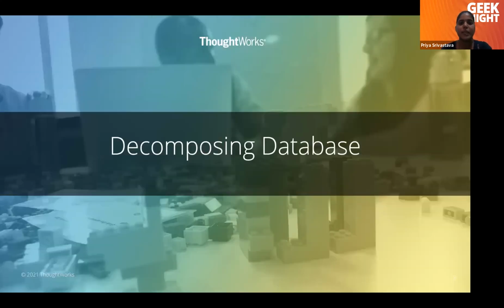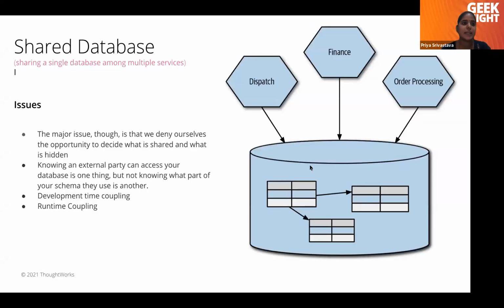Next is decomposing the database. Now we have broken our backend code into different microservices, but we are still using the same database, right? So we have to decompose our database as well. There are different strategies to do that. First is shared database. Let's first try to understand, when I have broken my code into multiple microservices, what is the issue with using the same database?